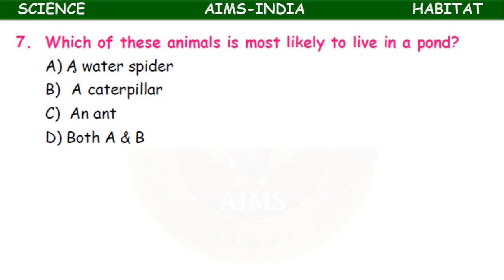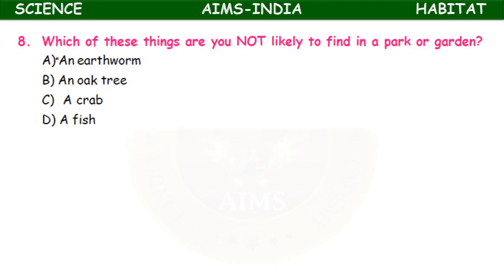Which of these animals is most likely to live in a pond? A water spider, a caterpillar, an ant, both A and B. A water spider. Which of these things are you not likely to find in a park or garden? An earthworm, an oak tree, a crab, a fish.